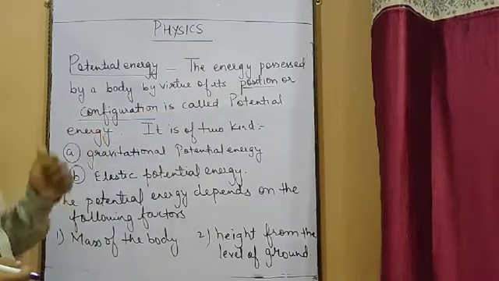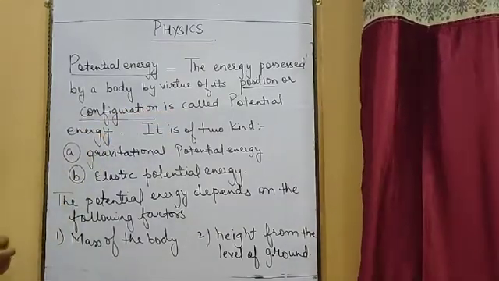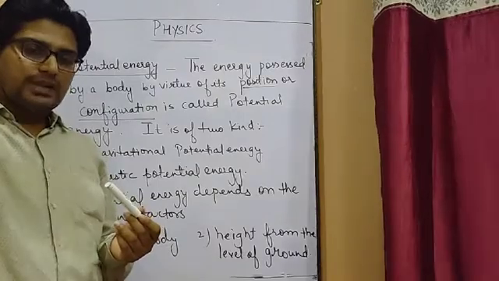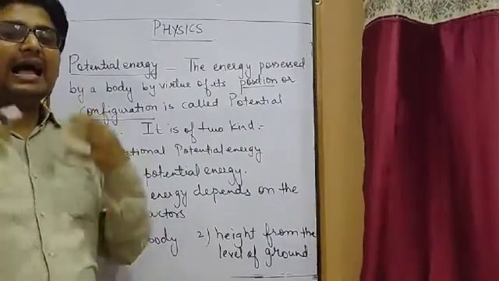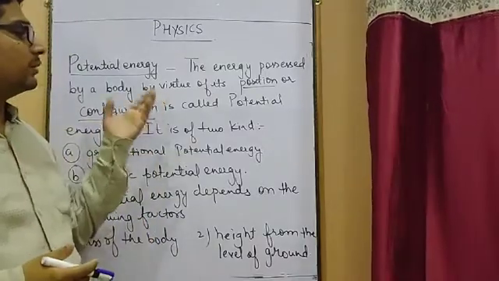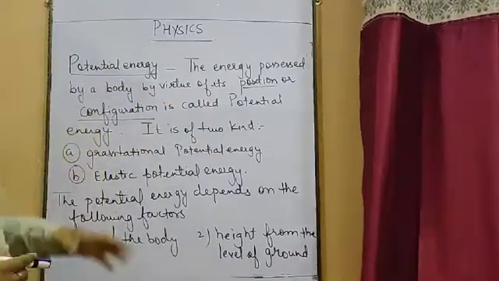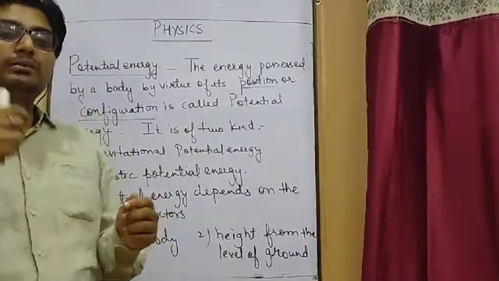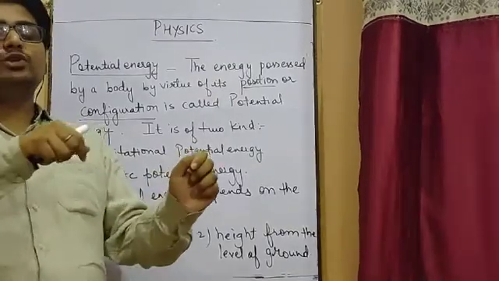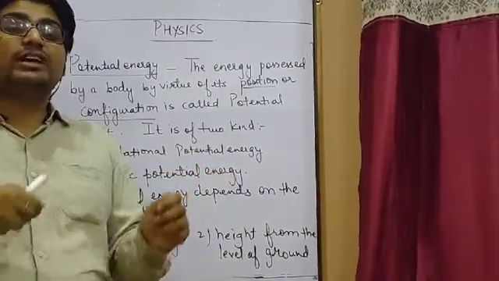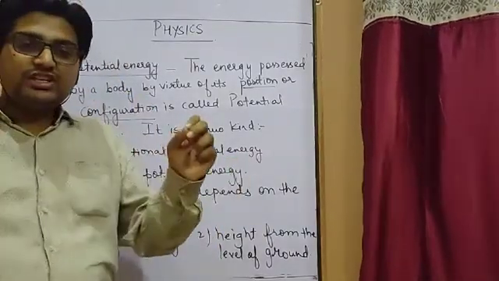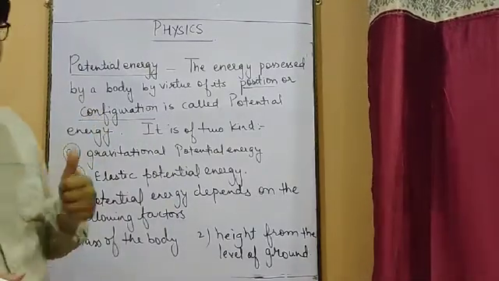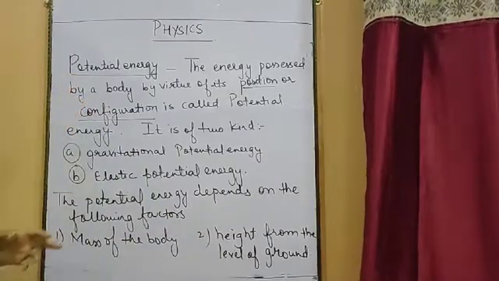So this kind of energy which is possessed by a body by virtue of its position or its configuration is called potential energy. You can take the example of a ball thrown in the upward direction. When the ball reaches a height, it will have some kind of energy, and that energy is known as potential energy. Another example is bow and arrow. In a bow, first of all you have to stretch the string. While stretching, it gains some kind of energy due to its configuration, and that energy which has been gained is termed potential energy.